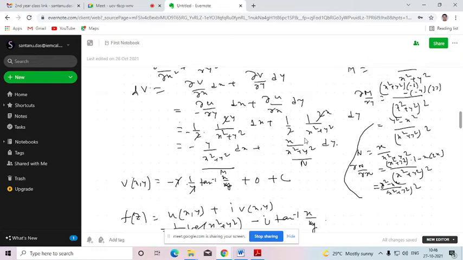Otherwise, both the terms will come twice, so we won't want to consider that. That's why we need to consider each term only once. If we integrate with respect to x, we need to omit those terms which contain x. Similarly, if you integrate with respect to y first, you need to omit those terms which contain y, since we have already integrated with respect to y. These are the rules for solving an exact differential equation.